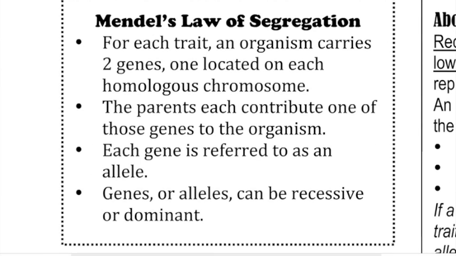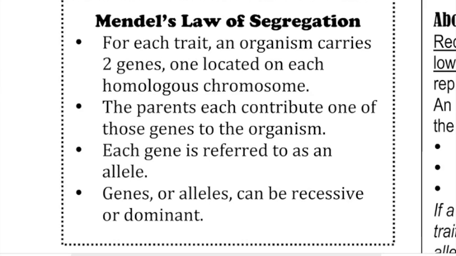Mendel left us with what he calls his law of segregation, and it says 4 things. First, it says that for every trait, everything that you have that gets passed on from your parents, an organism carries 2 genes. And each of those genes is on a homologous chromosome. Homologous chromosomes are chromosomes that are the same length and same shape. On each of the 2 chromosomes that are the same length and same shape, you have a gene. And those 2 genes together tell you what kind of trait you have.